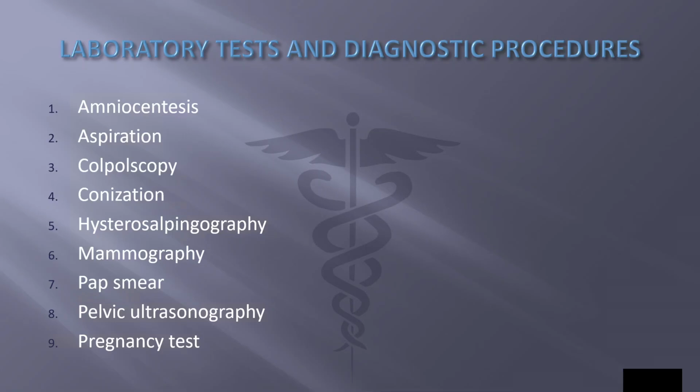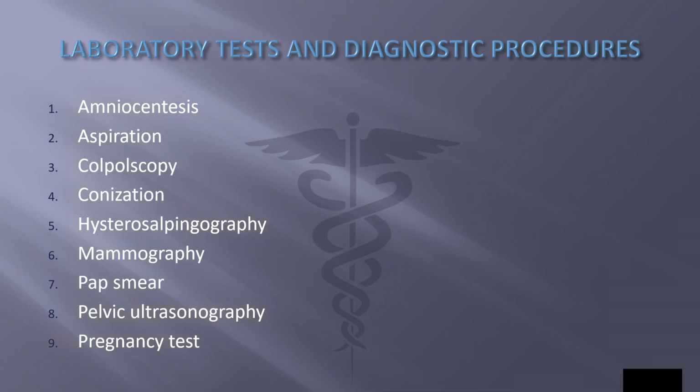Next are laboratory tests and diagnostic procedures. Amniocentesis is puncture of the amnion, which is the sac surrounding the developing fetus. Aspiration is withdrawal of fluid from a cavity or sac. In breast aspiration, a needle is used to remove fluid from cystic lesions in the breast. The fluid is analyzed for the presence of malignant cells.